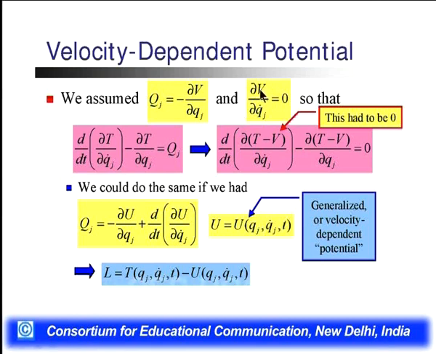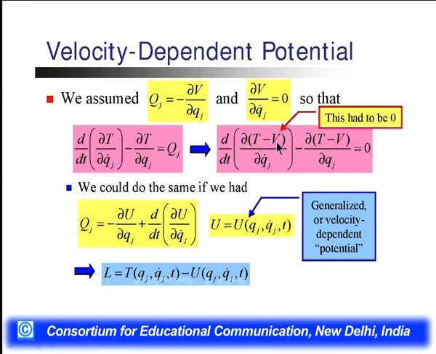And we can write del V by del q dot j is equal to 0, so that we can write d by dt of del T by del q dot j minus del T by del qj is equal to Qj. The Lagrangian will become d by dt of del (T minus V) by del q dot j minus del (T minus V) by del qj is equal to 0.